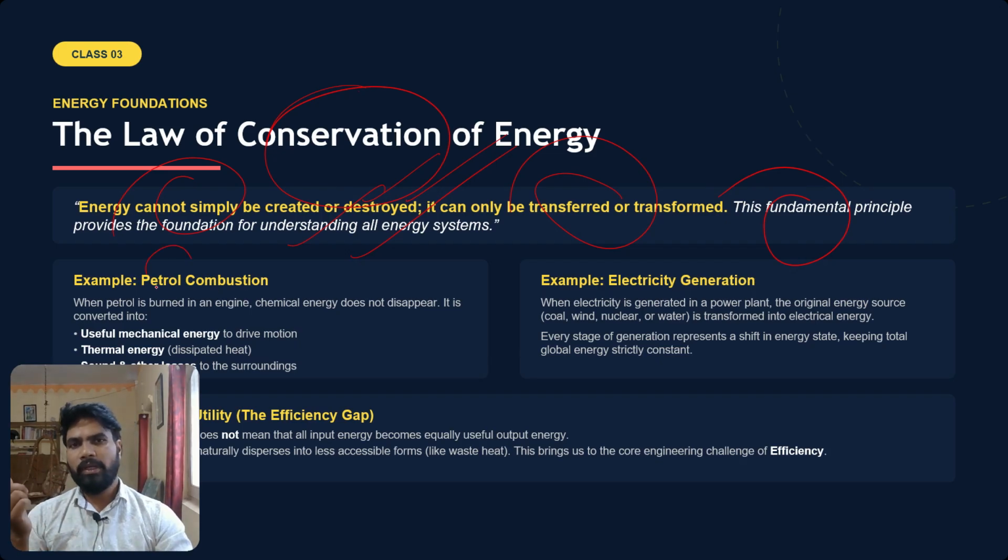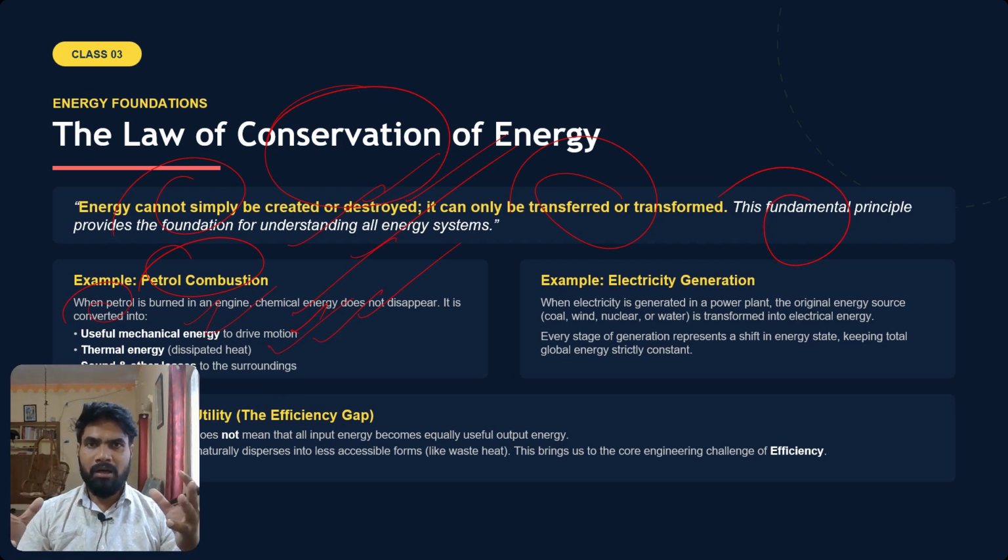For example, petrol conversion. When petrol is burnt in an engine, chemical energy does not disappear. It is converted into useful mechanical energy. The wheels are rotating, and they are driving the motion. Then there is thermal energy, dissipated heat. In the process, some heat is also generated.